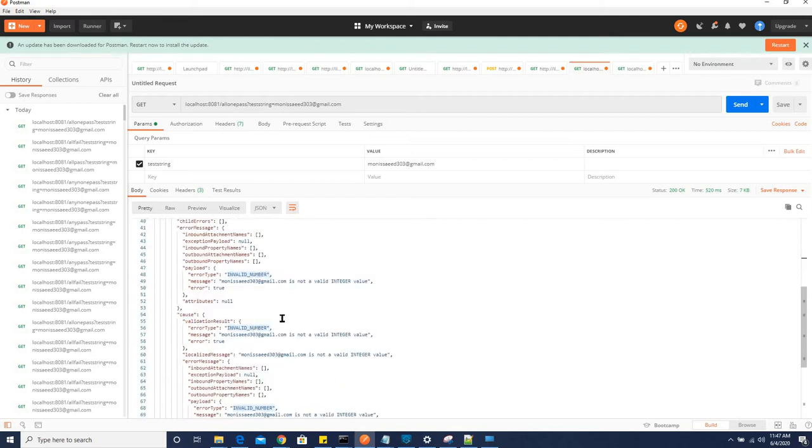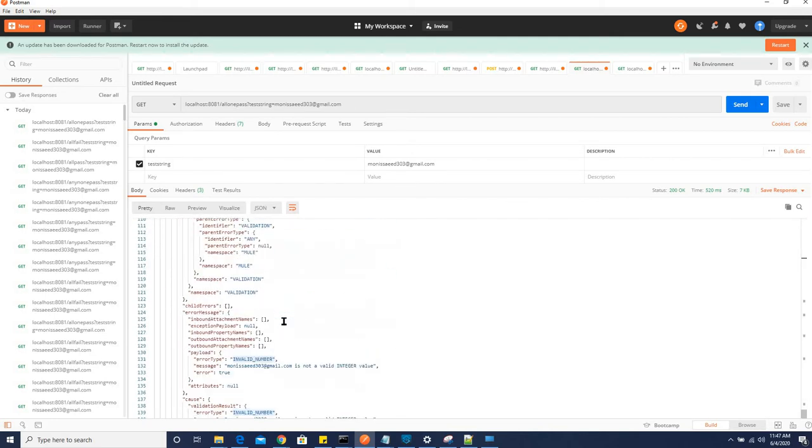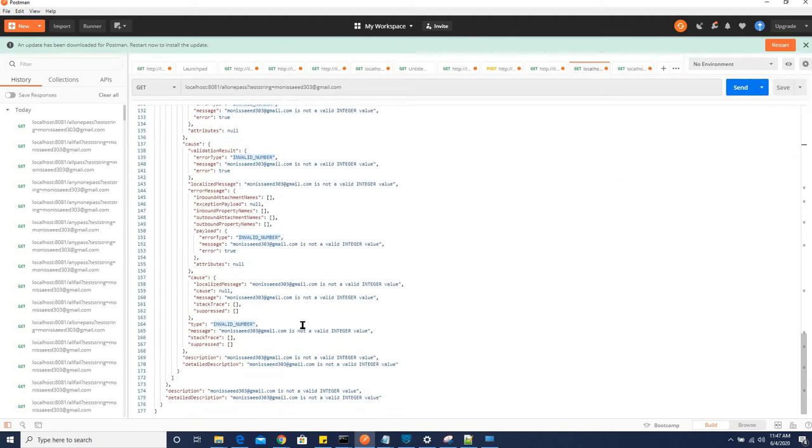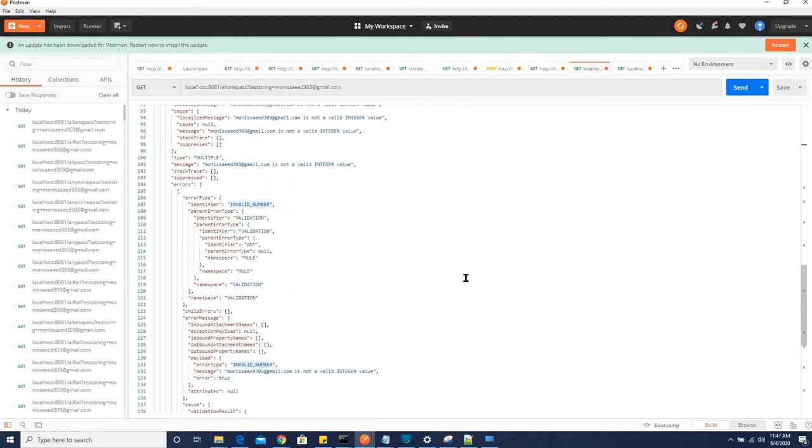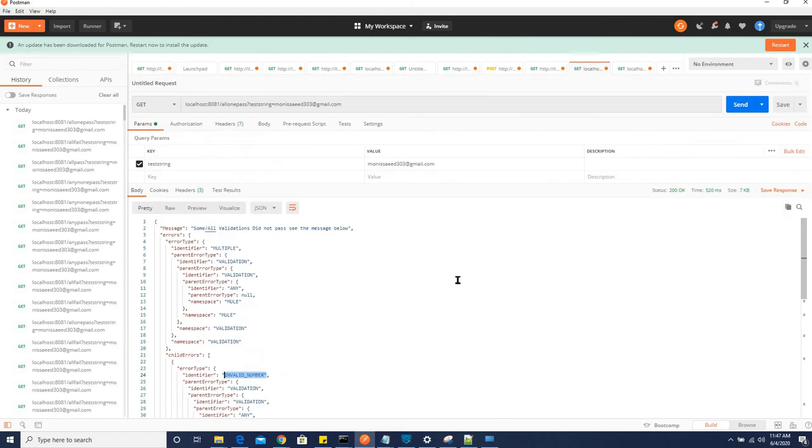Is there anything for not null? No. So it's just saying invalid number. So we just had an invalid integer. Whatever the error was, it printed. If there were multiple errors, it will print the multiple ones. If there is one error, it will print that one. So we can make use of that.